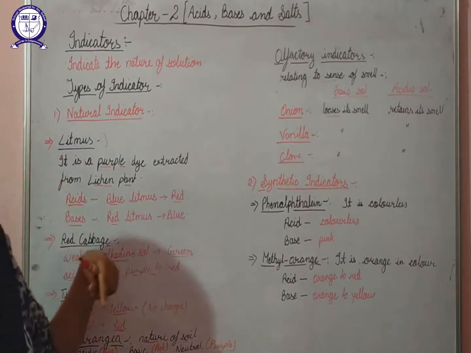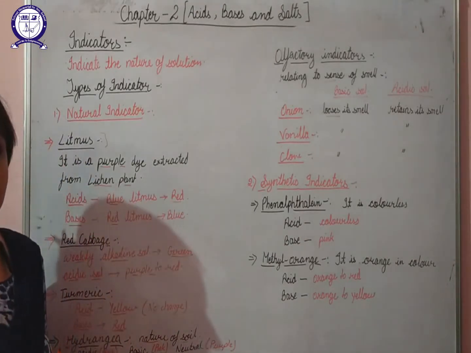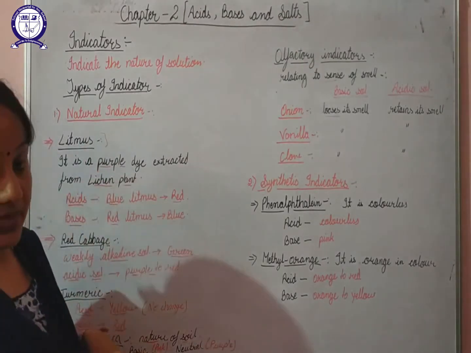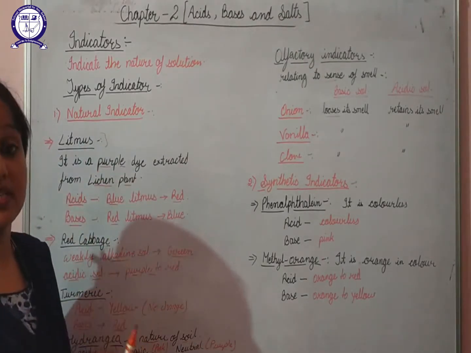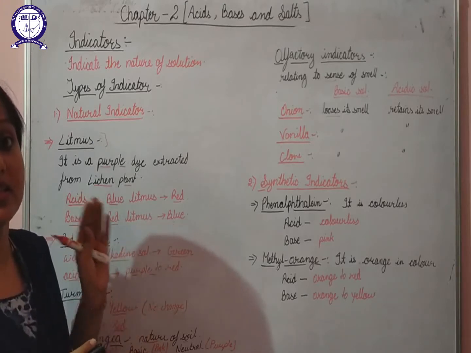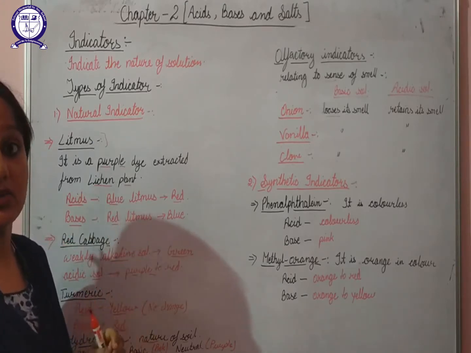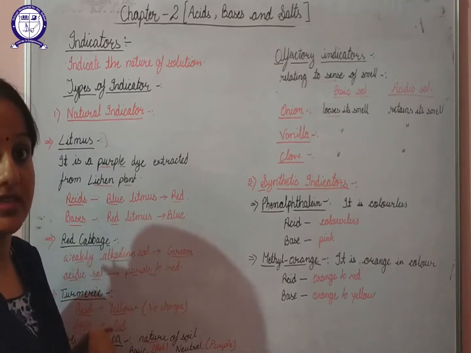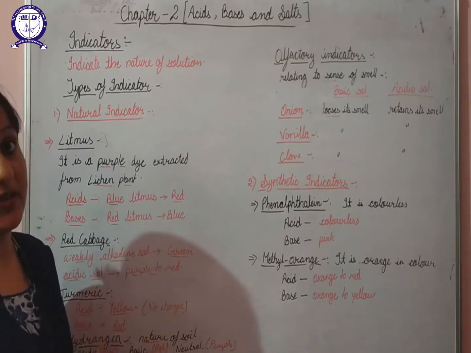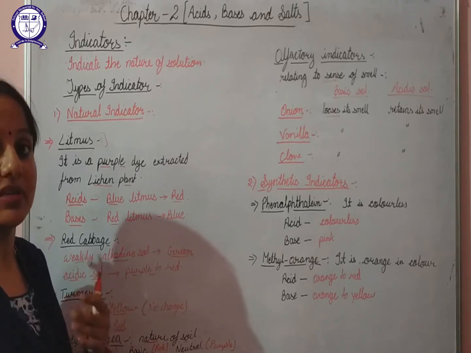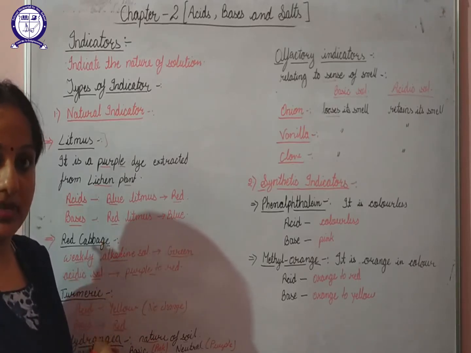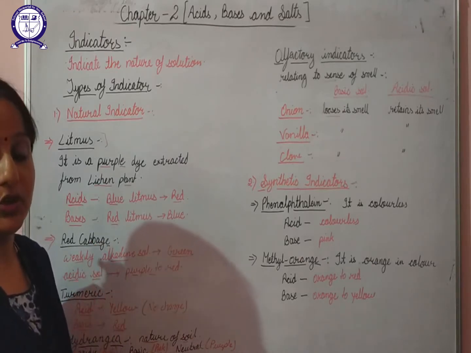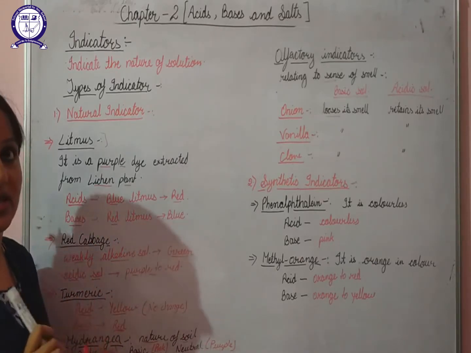The natural indicators and the synthetic indicators only determine whether the particular solution is acidic or basic, but they cannot determine the strength of the solution, whether the acidic solution is a weak acid or a strong acid, or whether a basic solution is a weak base or a strong base. This we will determine with the help of a universal indicator. So let's discuss that.